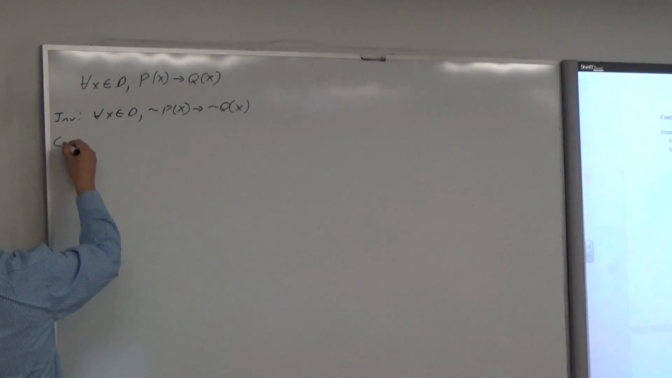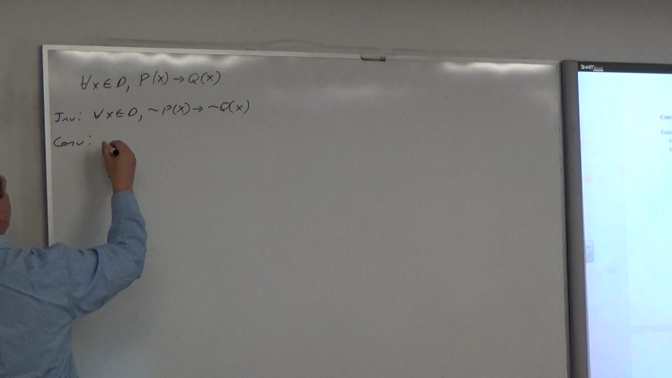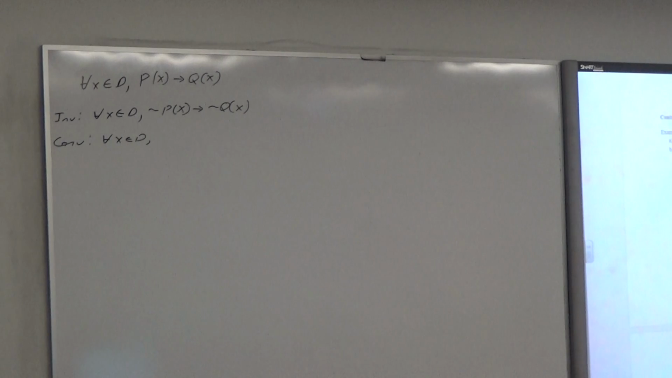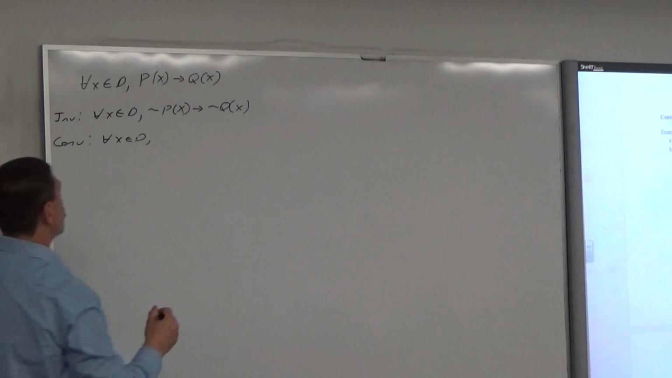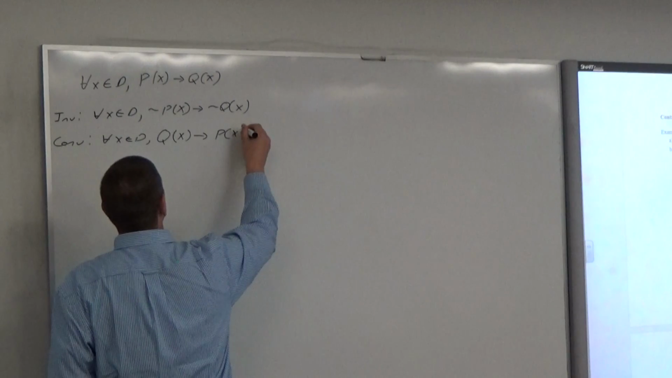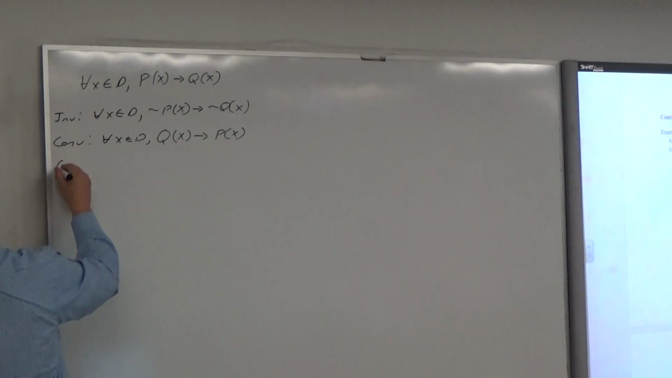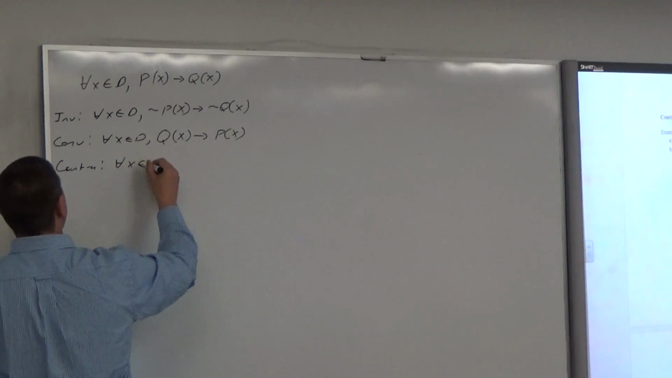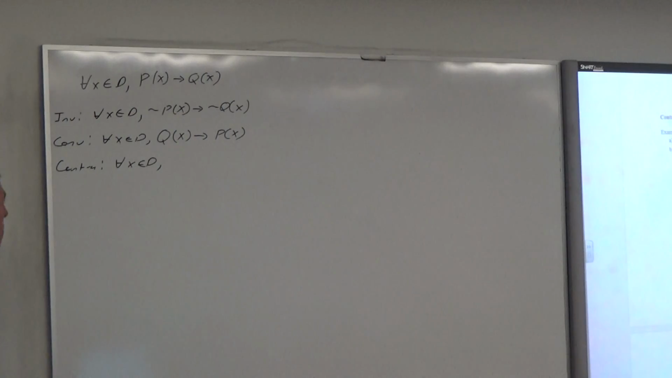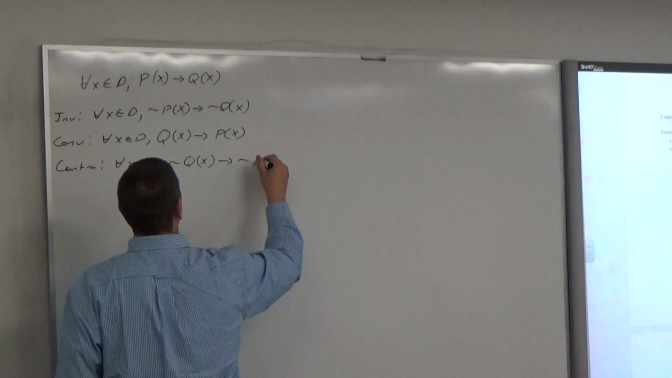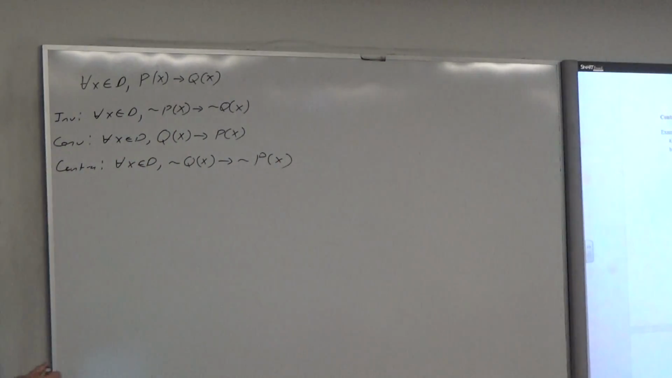If I wanted to write the converse of that, for all x in domain D, does anybody remember what the converse is? Q of x implies P of x? Yep, you just flip them around for the converse. Very good. So it's going to be Q of x implies P of x. And then finally, the contrapositive: for all x in domain D, not Q of x implies not P of x. Let me give you guys a minute to copy that down.